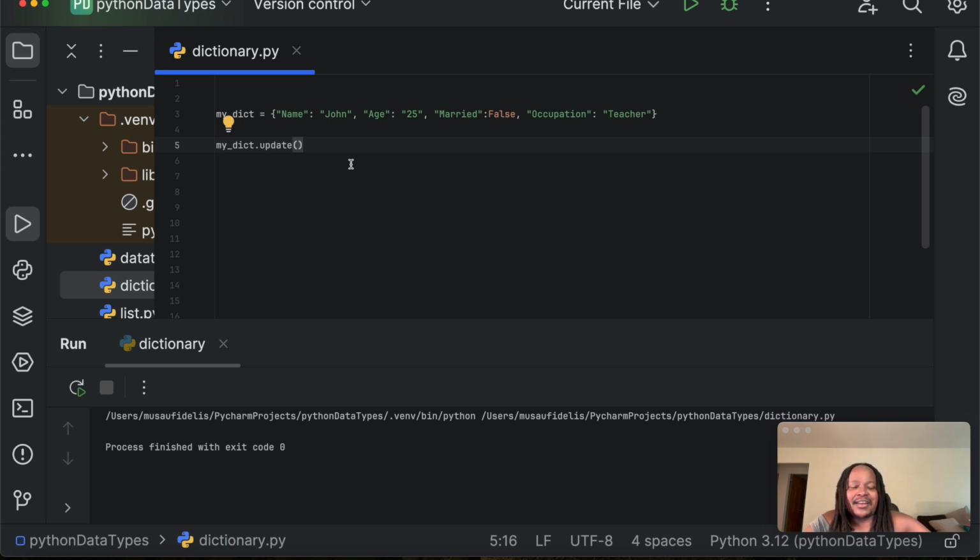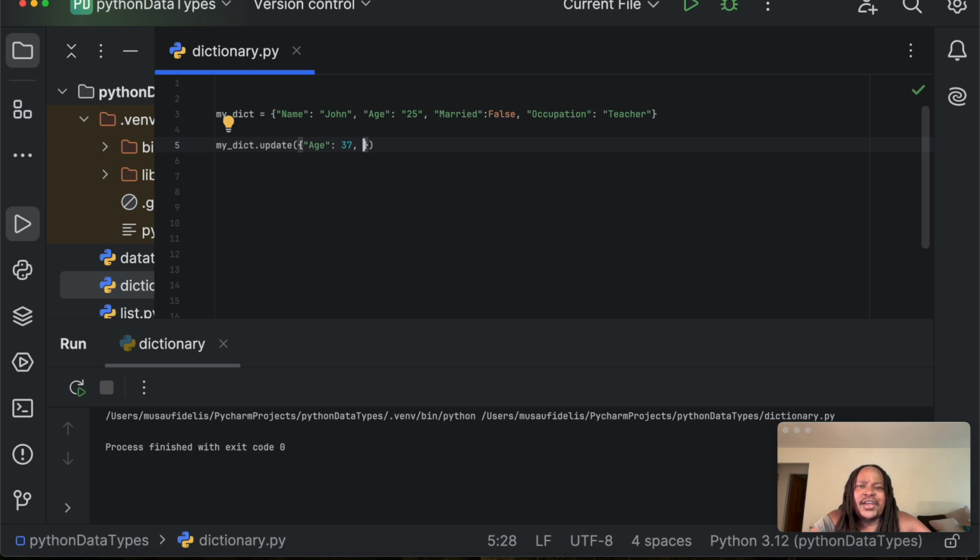In our case, the iterable is another Python dictionary. The key is age because we want to update the age. Remember, in dictionaries you separate the key and the value with a colon, and we update the age to 37. The way we separate items in a Python dictionary is by using a comma.